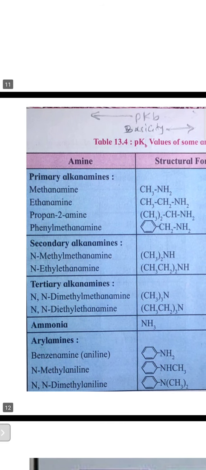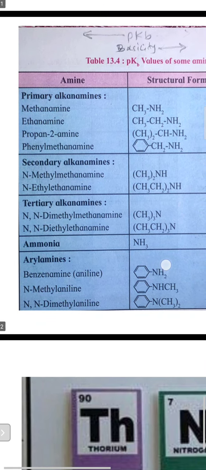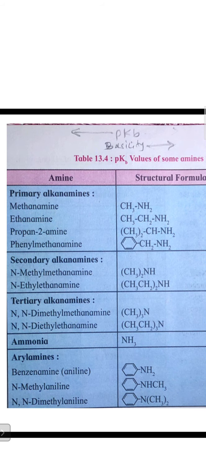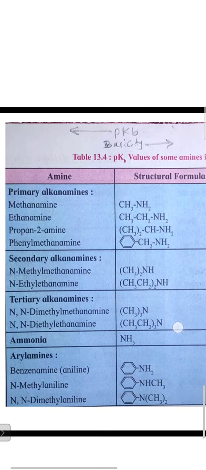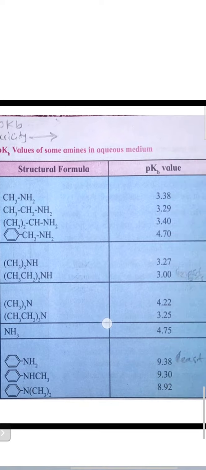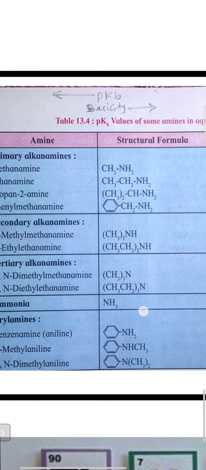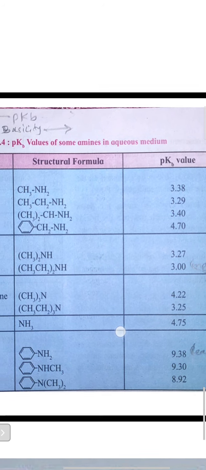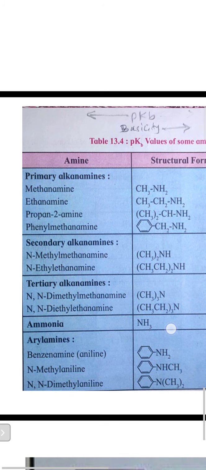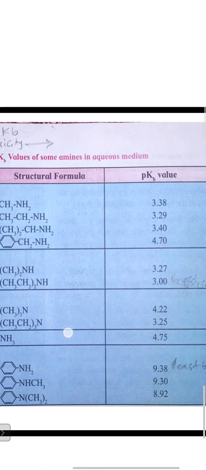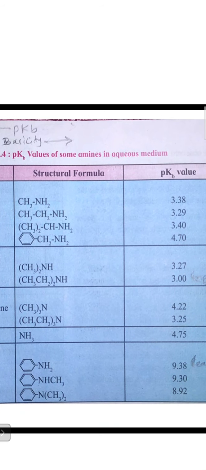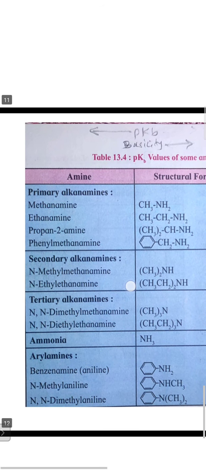In that, there are primary alkanamines, secondary alkanamines, tertiary alkanamines, and ammonia, which give the best comparison. Methanamine, CH3NH2, has the pKb value 3.38, ethanamine, CH3CH2NH2, 3.29. Later, propanamine has 3.40. Then phenylmethanamine has the value 4.70. From this, in the primary alkanamines, you can see these values are increasing from methanamine to phenylmethanamine.